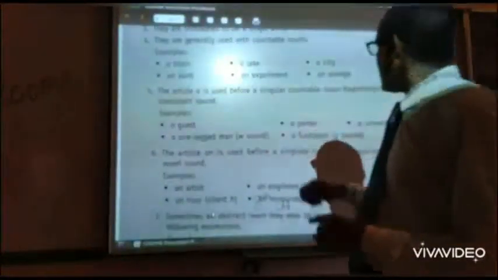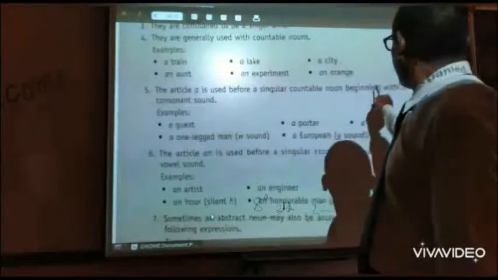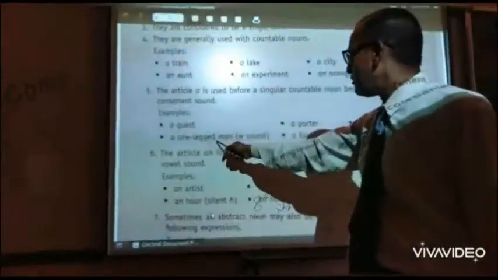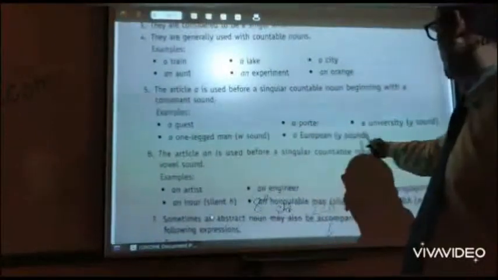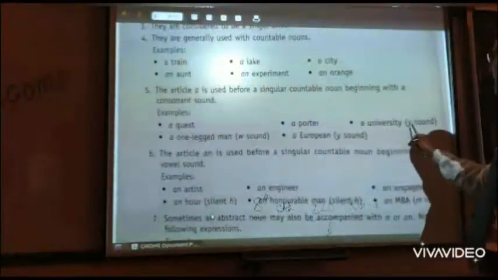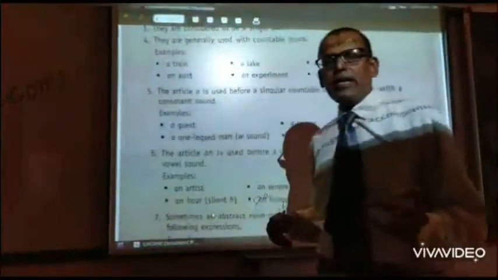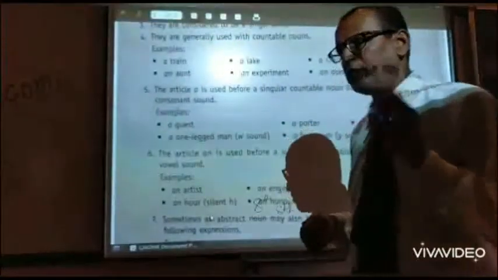But some other words begin with a consonant sound, like a guest, a one-legged man, a porter, a university. Although it starts with U, the Y sound is pronounced here. So it also depends on sound.